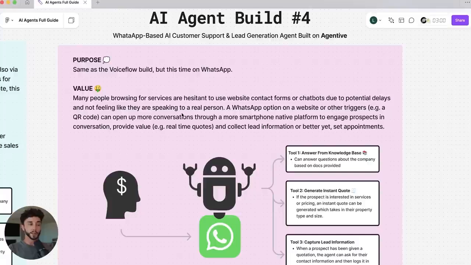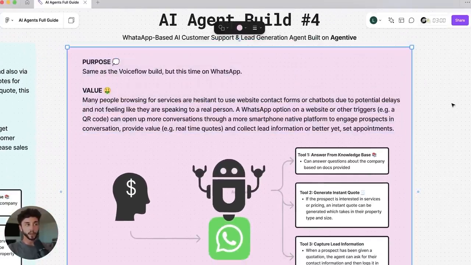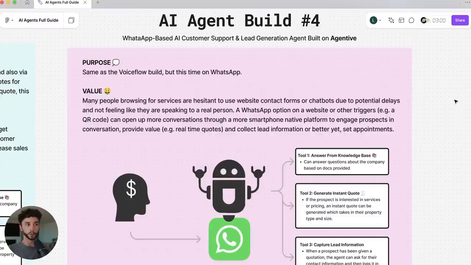So the purpose is, of course, fairly similar, but the value of this is slightly different in that we're using WhatsApp. So many people browsing for services online are hesitant to use website contact forms or chatbots that they think are not going to give them access to a real human, due to the potential delays. You land on a website and you're shopping around for a service or product, and then there's a contact form or a web chat widget, and you go, oh, I don't really think I'm going to get the help that I need here at the speed that I want. So you might look for a WhatsApp widget, and you know that if you click it, you're going to get to speak directly to someone.